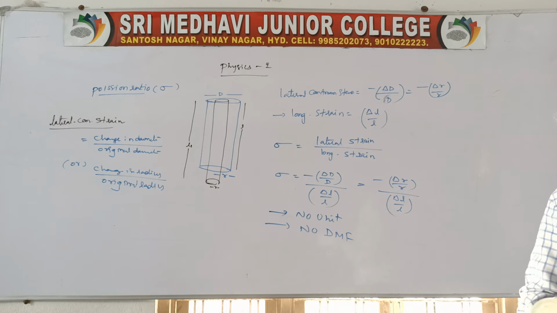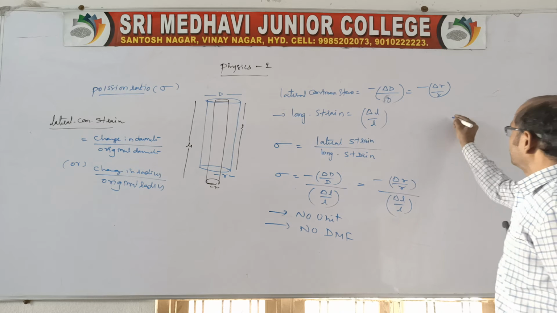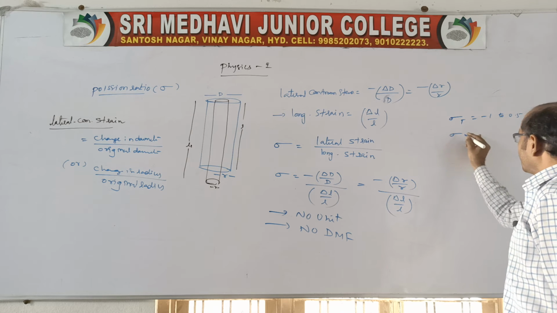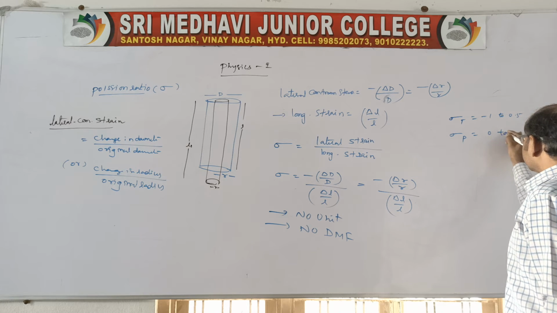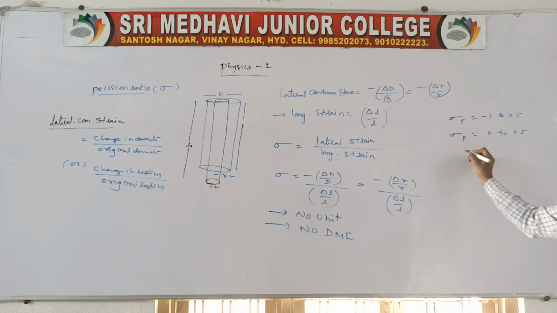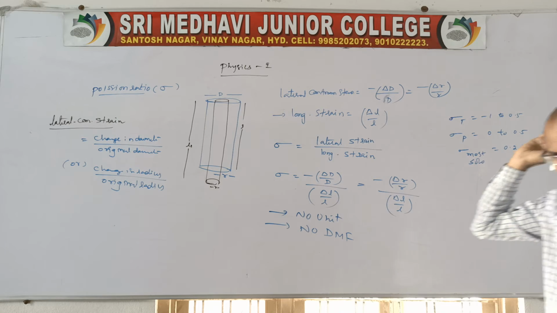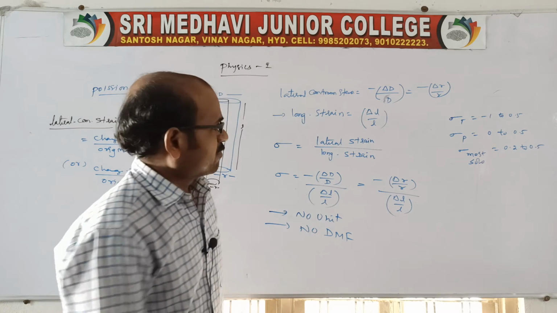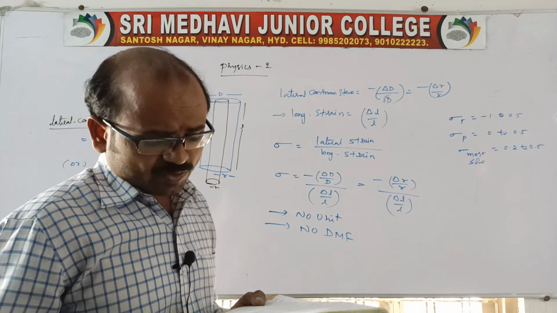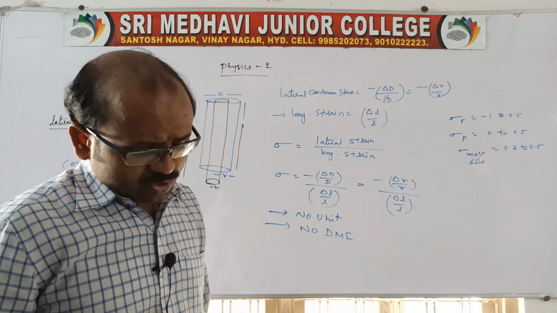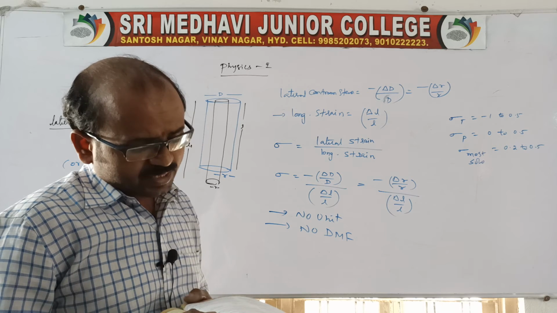Coming to the point, the theoretical values of Poisson's ratio are from minus 1 to 0.5. And what about practical values? 0 to 0.5. Most of the solids lie between 0.2 to 0.5 only. So one is the experimental values, and one more is the theoretical value. Theoretical values are minus 1 to 0.5, practical limits are 0 to 0.5, and most solids lie between 0 to 0.4.